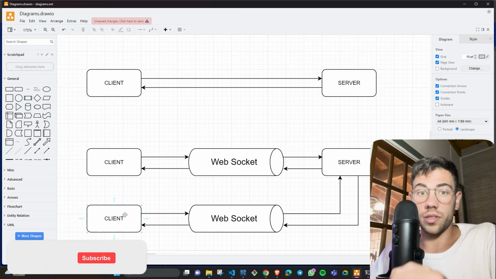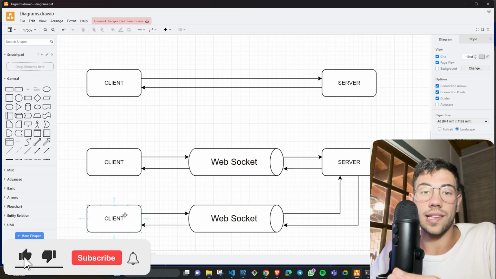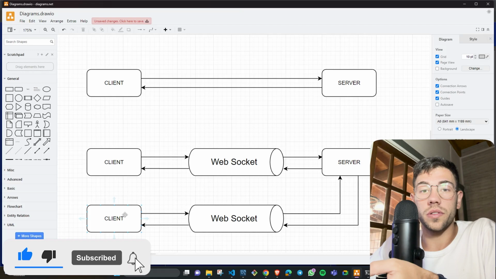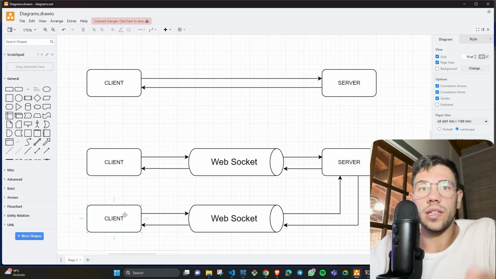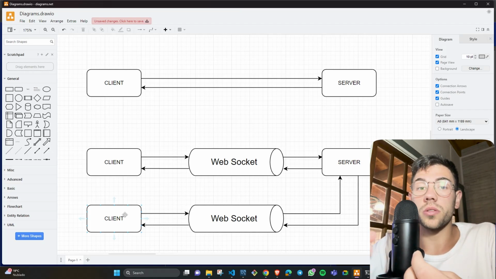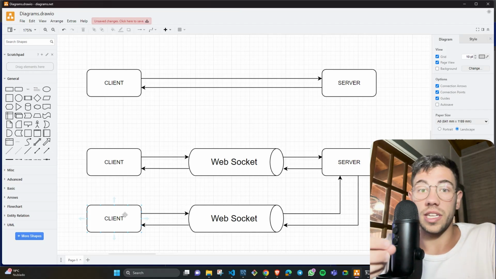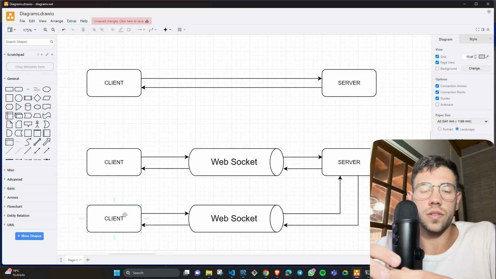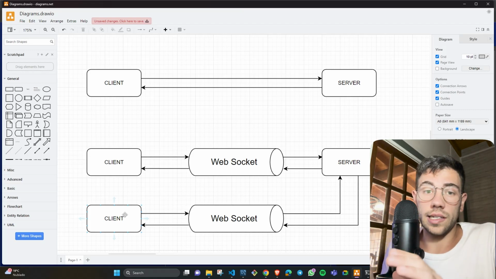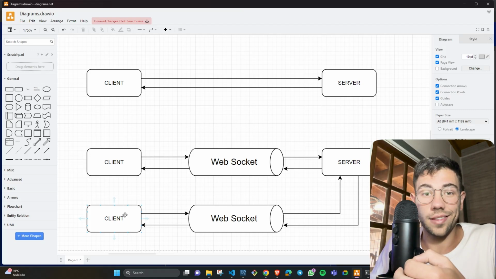This is the importance of using WebSockets, and it's why we need to use them only when we require it, because not every time we need WebSockets. We need WebSockets in some applications that handle real-time data, but for other applications, maybe we don't need WebSockets because it's just simple POST and GET requests, and that's it. But for this kind of application, we need WebSockets.